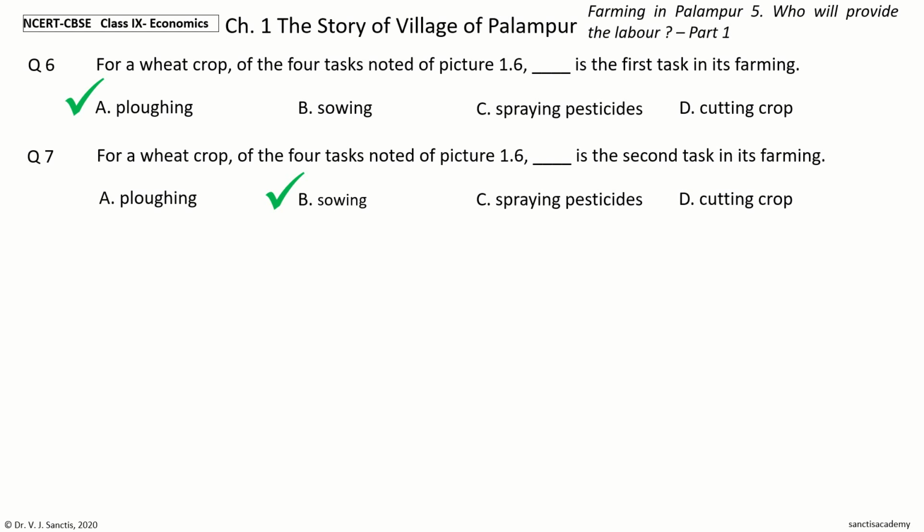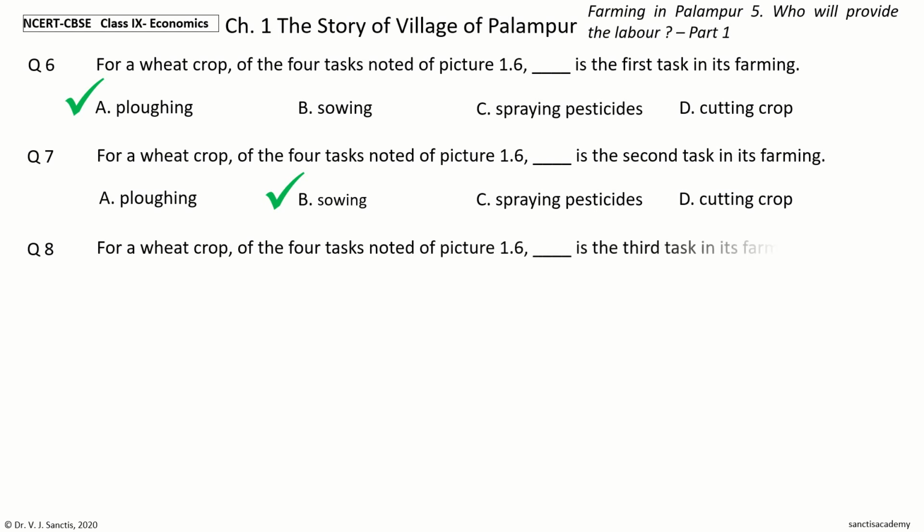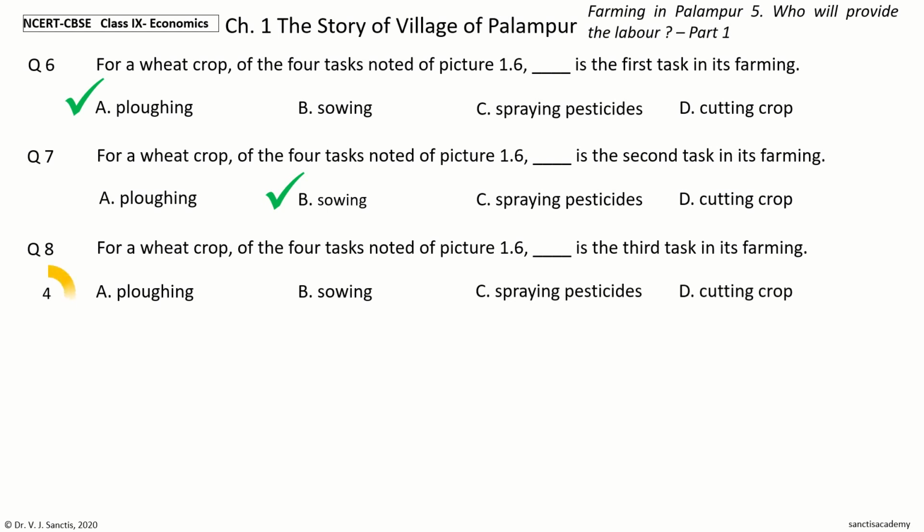So, for a wheat crop, of the 4 tasks noted in picture 1.6, sowing is the second task in its farming. Question 8. For a wheat crop, of the 4 tasks noted in picture 1.6, dash is the third task in its farming. The options are plowing, sowing, spraying pesticides, cutting crop. Your time to choose. And the answer is spraying pesticides.